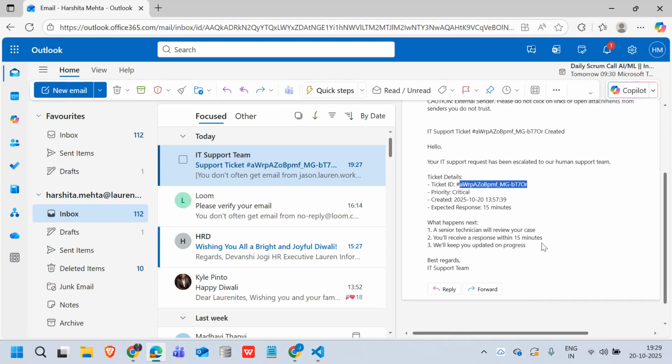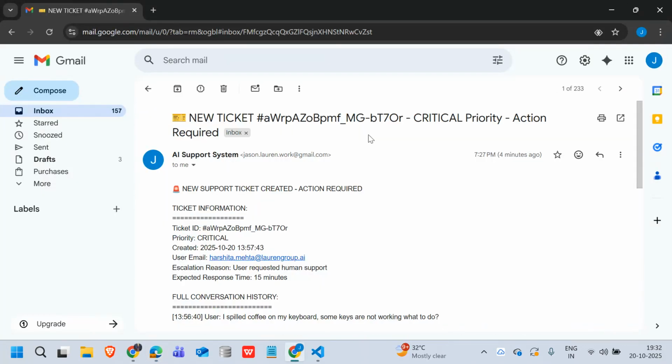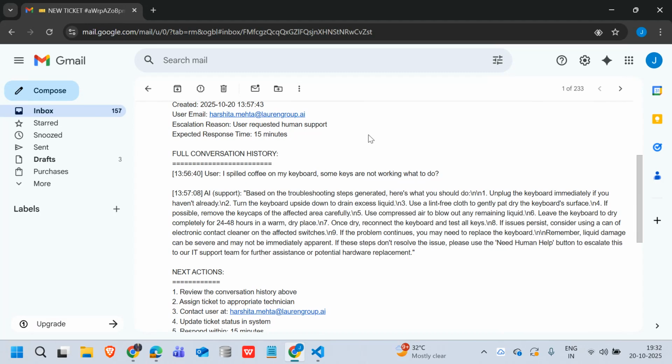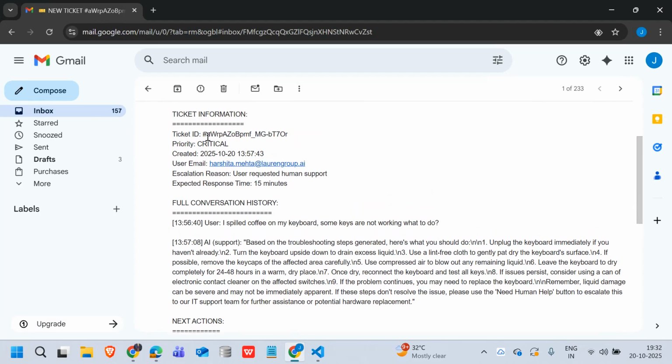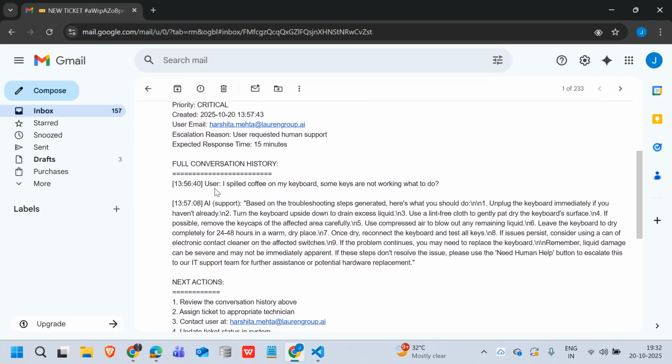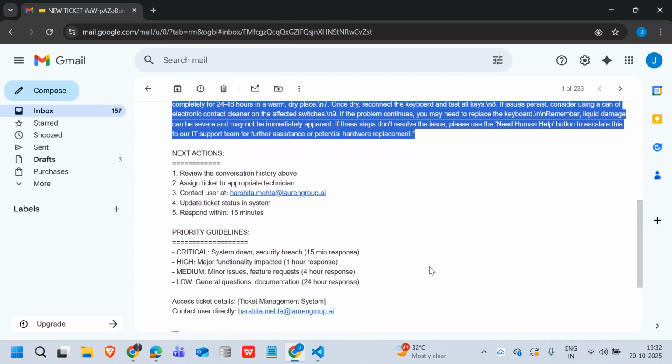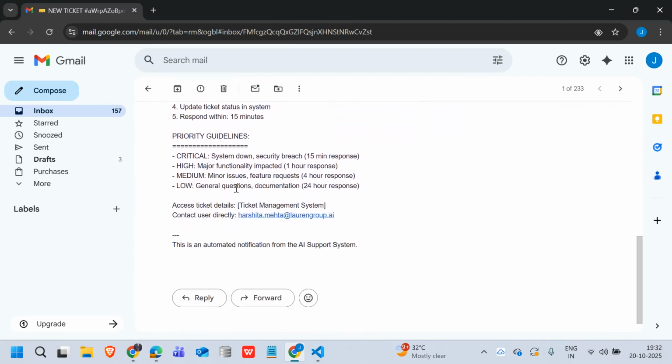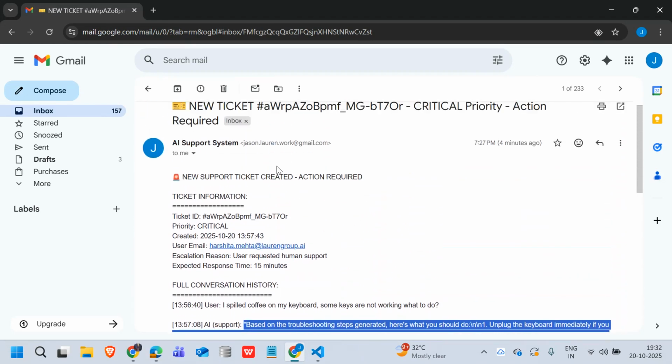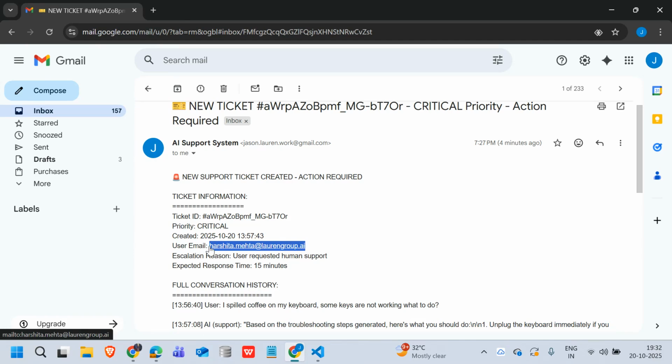And what our agent has received, that we will see. So this is what the support engineer has received. The ticket ID will be the same as the user's ticket ID, and the entire conversation: what questions the user asked, what suggestions were provided by our agent, and what other things the user performed. So the support engineer can see the entire history and then help the user resolve the issue. He can connect to the user's email and close the ticket.